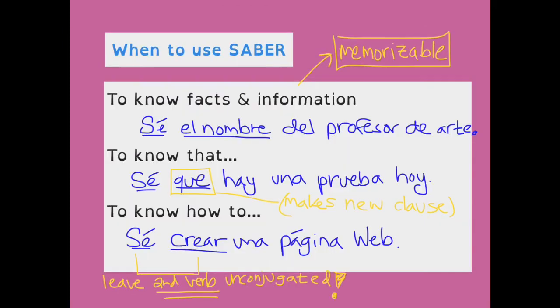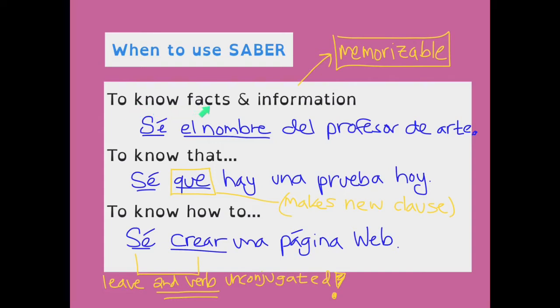So saber and conocer, they both mean to know, but in different contexts. We use one in certain situations and the other in other situations. If you've seen the verbs ser and estar, think of it like that. There's some scenarios where you need ser, there's some where you need estar, but they both mean to be. These two verbs work the same way. So when do we use saber? Well, we've got three scenarios we need to be aware of.